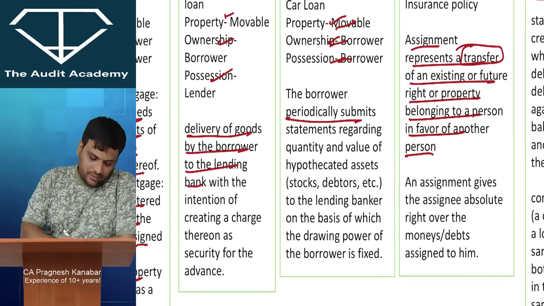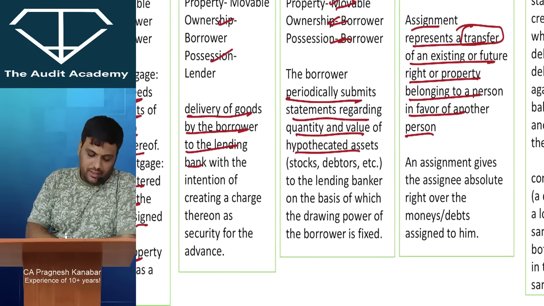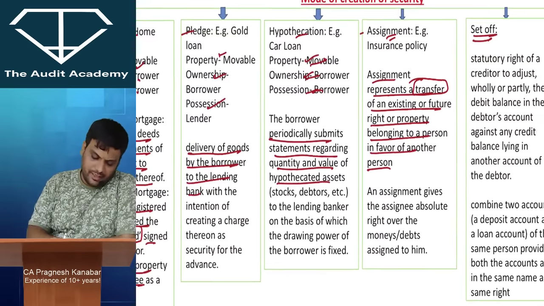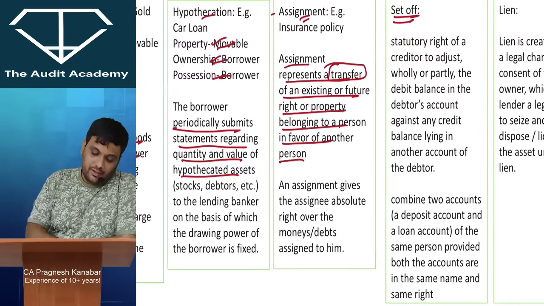The borrower periodically submits statements regarding quantity and value of hypothecated assets to the lending banker, on the basis of which the drawing power of the borrower is fixed. Assignment, read it.